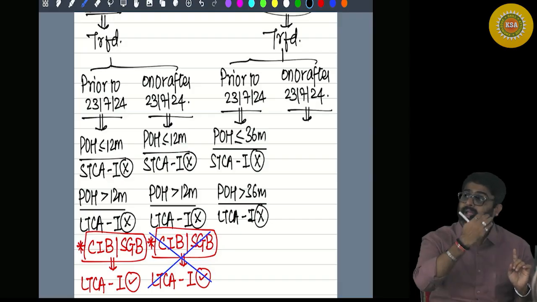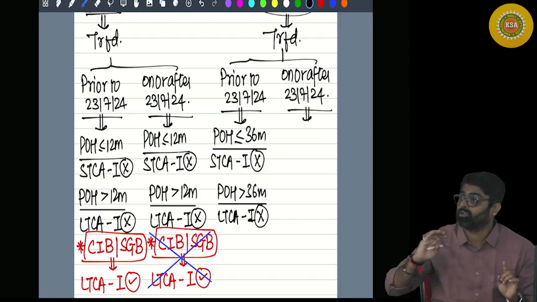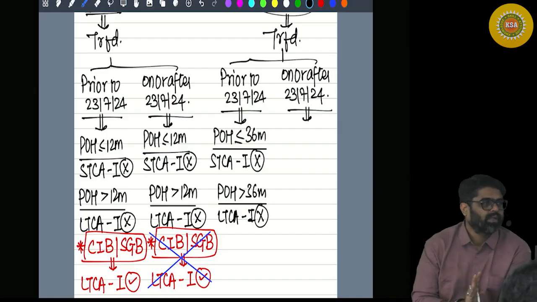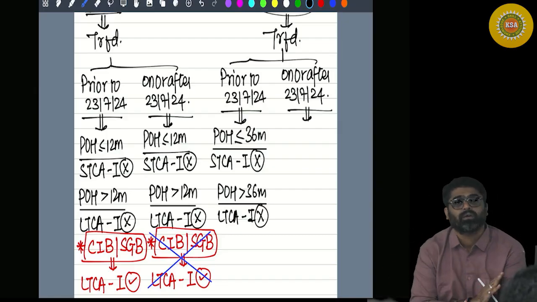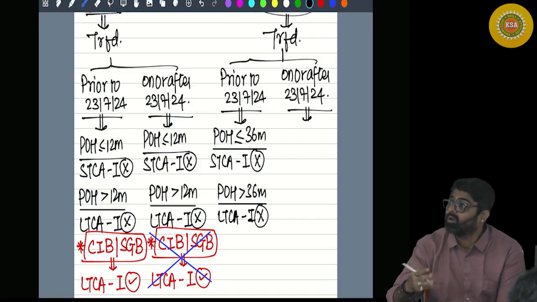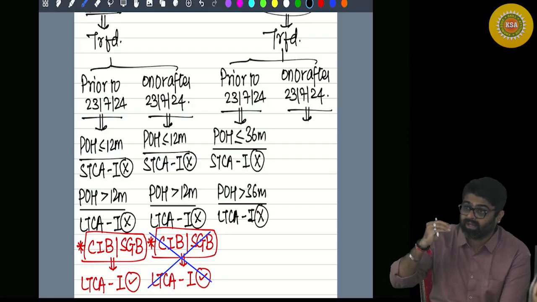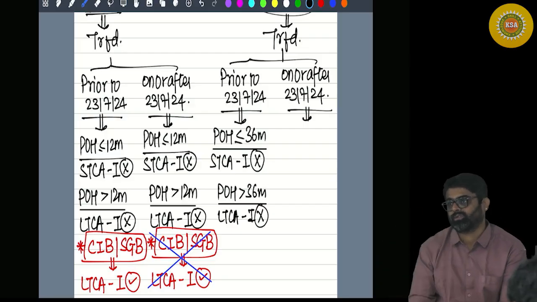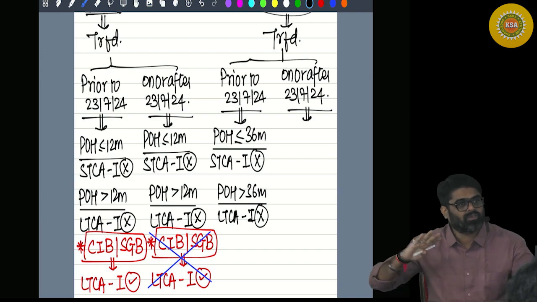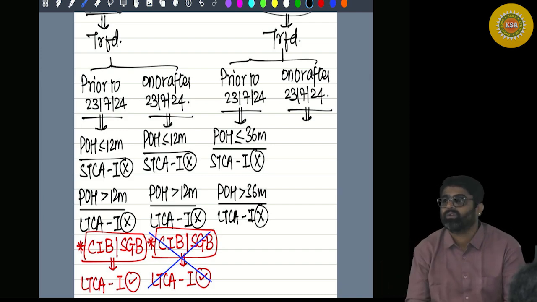Other than that, for any listed bonds or debentures, or even unlisted bonds or debentures, indexation benefit was not available, meaning you are not allowed to inflate the cost by including inflation in their cost, because their value does not change over a period of time due to inflation.